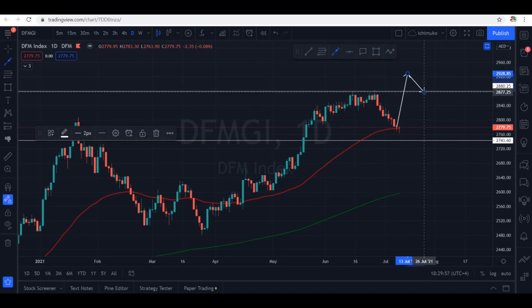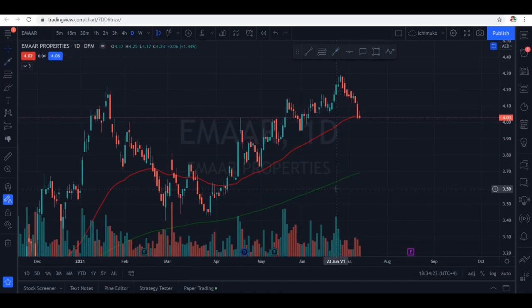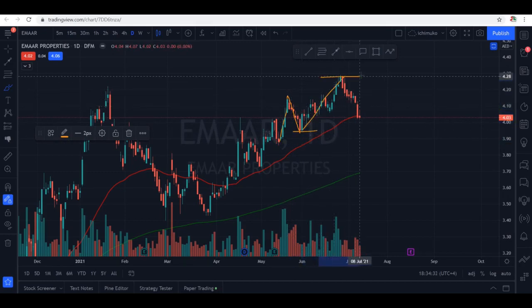So this was the market index. Let's check out some stocks. Emaar Properties. It's at a very important support area. Let me mark this one. So this was the swing high, swing low, and from this swing it made a new high, got resisted, and now it's retracing to the downside. So if Emaar Properties crosses this support area, that is around 3.94, we can say it's getting weaker and now it's changing its direction from uptrend to a downtrend.